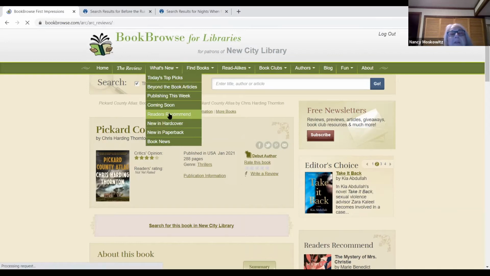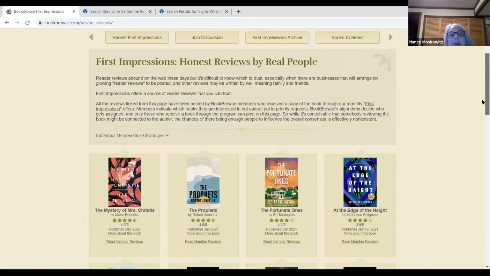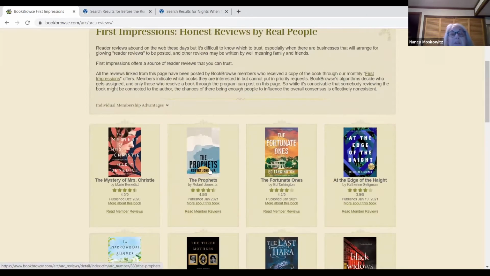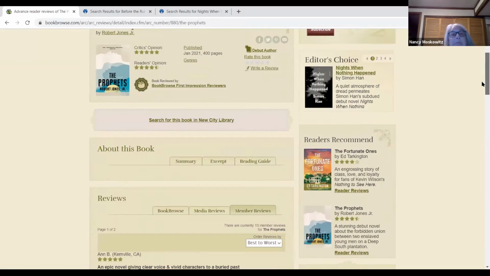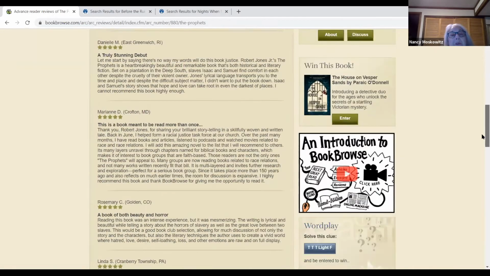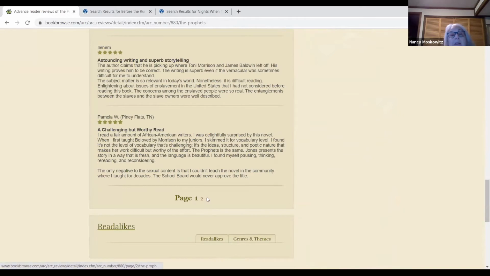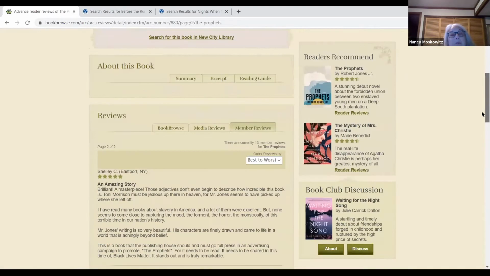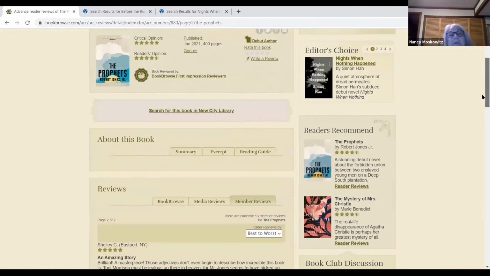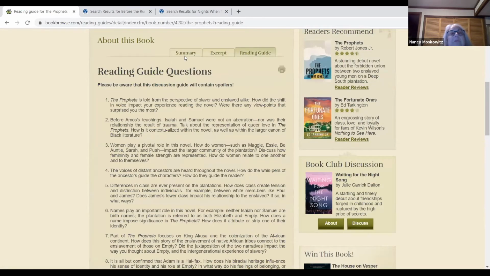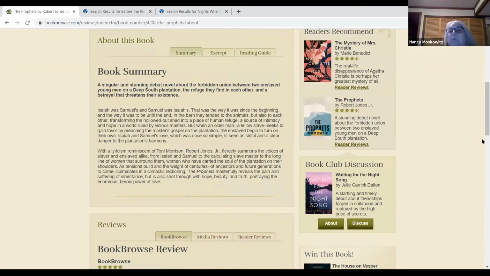Readers recommend. I really think this is a nice feature. These are what regular people think, like a Goodreads. If you click on, say, this book, The Prophets, there's a lot of reader reviews of this book. So even if you've never heard of it or you didn't know about it, you can still say, well, these people loved it, so maybe that's something I'd want to read. You can read an excerpt. Reading Guide, which I wouldn't recommend before you've read the book because it may give away some spoilers.